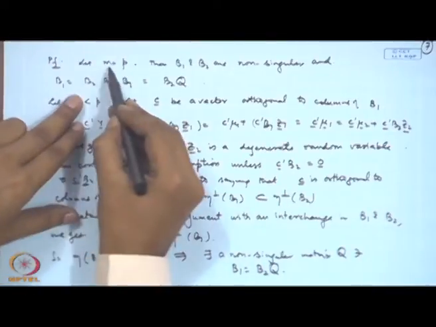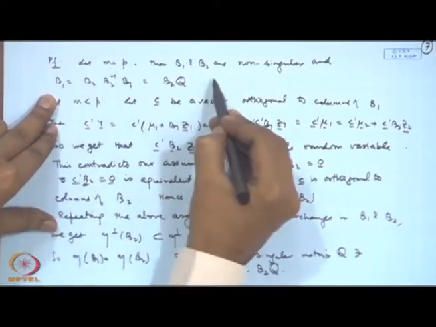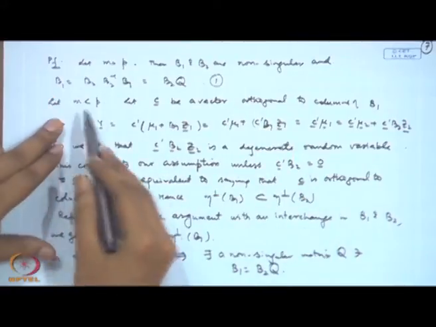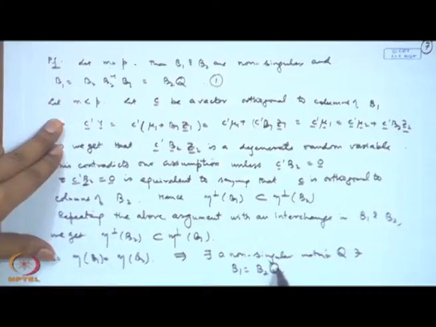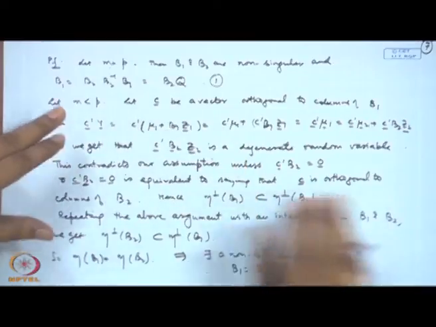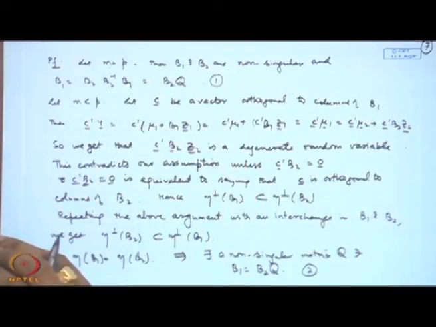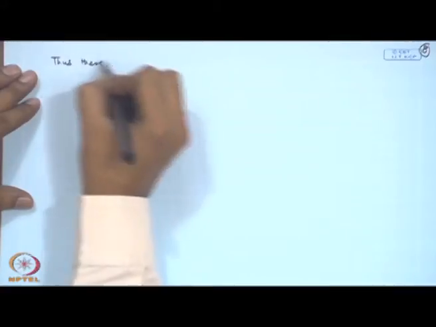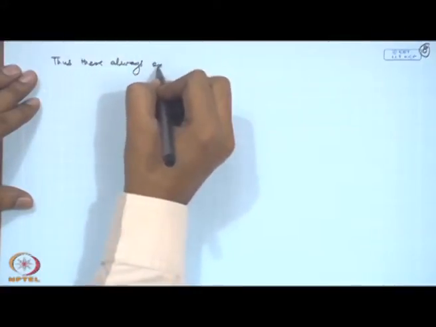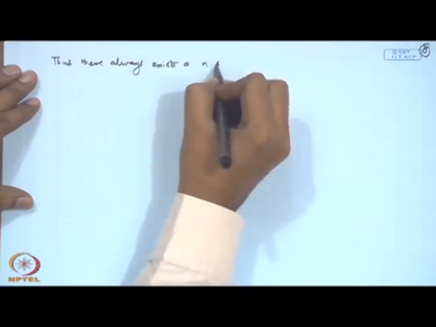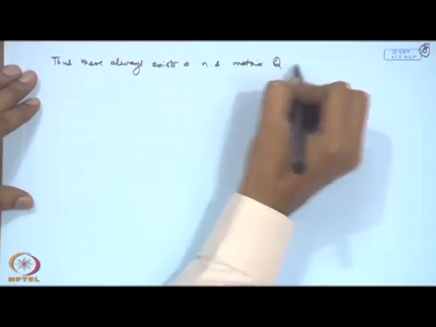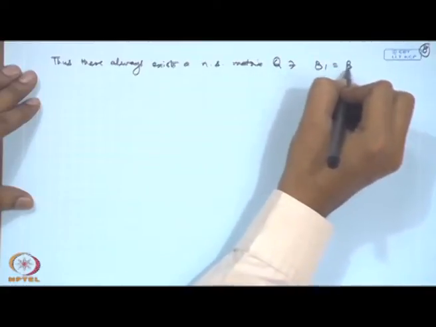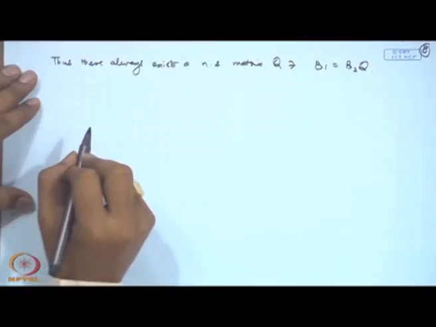So, I have written here, if m is equal to p, then I am able to write that B1 is equal to B2 Q, and if m is less than p, then also I am able to obtain a non-singular matrix Q such that B1 is equal to B2 Q. So, this 1 and 2 give that all the time there will be a non-singular matrix. Thus, there always exists a non-singular matrix Q such that B1 is equal to B2 Q. Now, we make use of this.